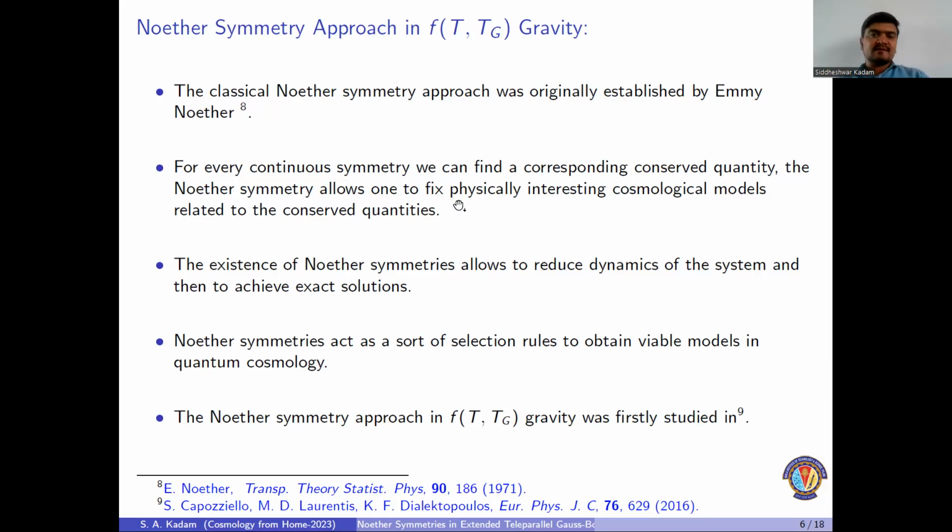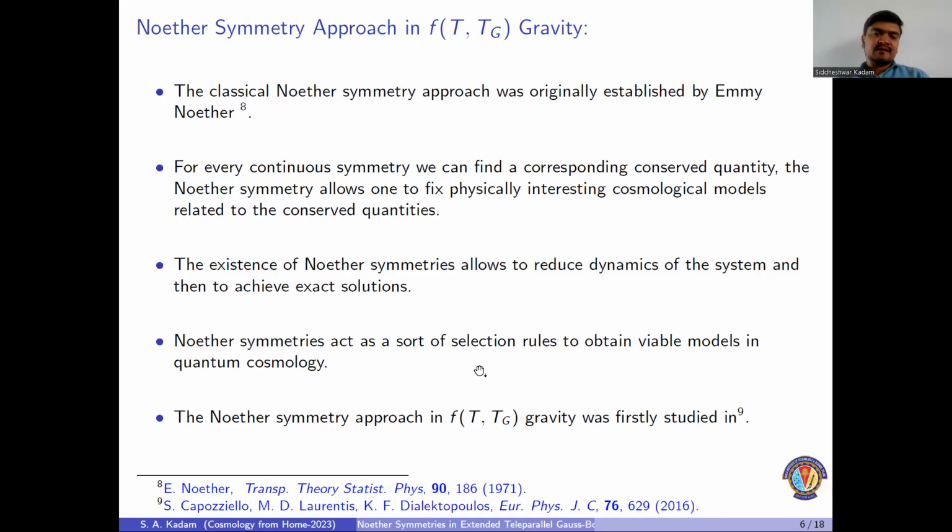So, the Noether symmetry. While talking about Noether symmetry, one has to remember the code: for every continuous symmetry in nature, there exists a conserved quantity. Also, Noether's theorem, or Noether symmetries, allow us to reduce the dynamics of the system, which helps us to obtain exact solutions. The Noether symmetry approach also acts as a selection rule to choose cosmologically viable models.